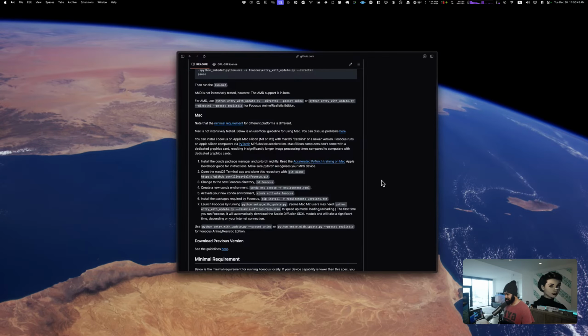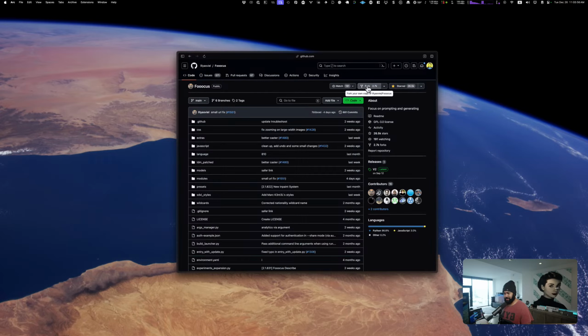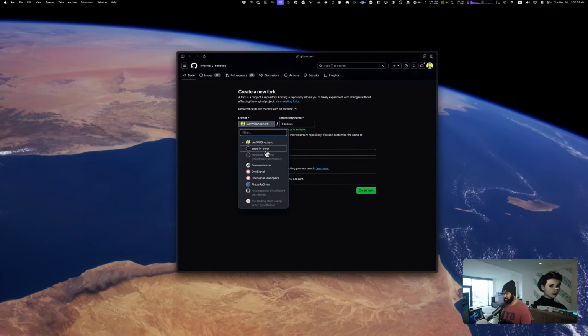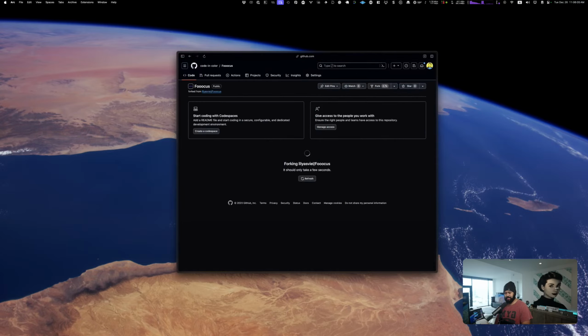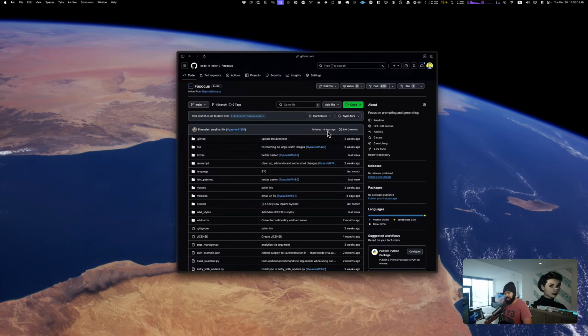So we'll go back. And now I need to clone this repository. So let's do that. All right, I'm not gonna clone this repository. What I'm instead gonna do is fork this repository. Under code and color here. All right, and yeah, I only want to take the main branch. And the reason why I'm doing this is that if they're making changes, maybe I don't want those changes. So I can be a little bit more intentional about what changes I'm going to take from them. And if I want to make my own changes, I can then submit those upstream, because I may be making my own changes. We'll see.